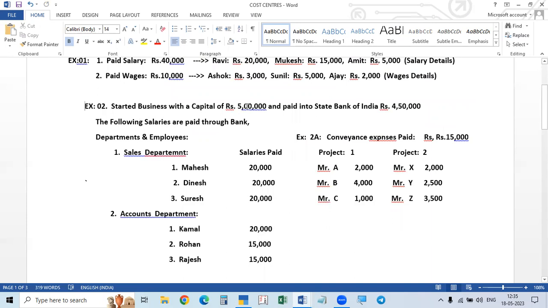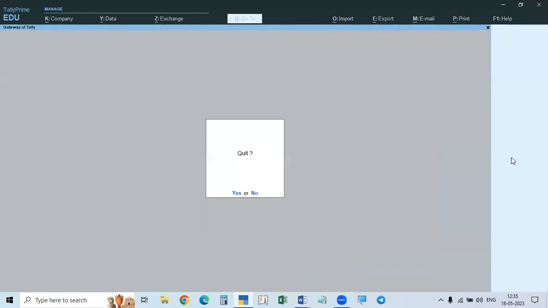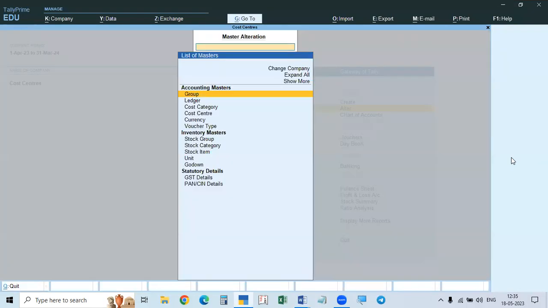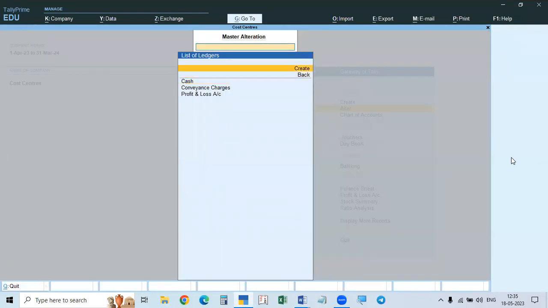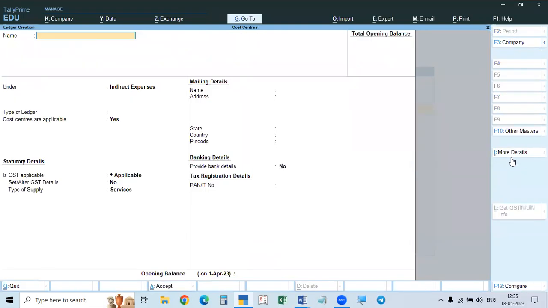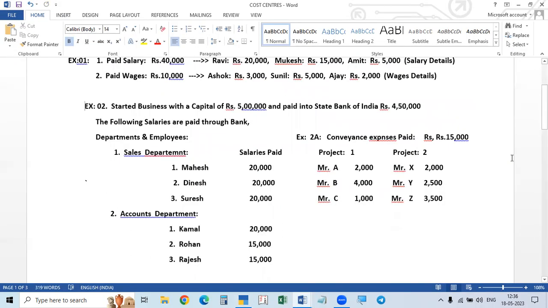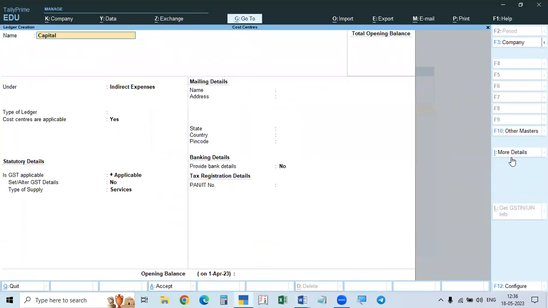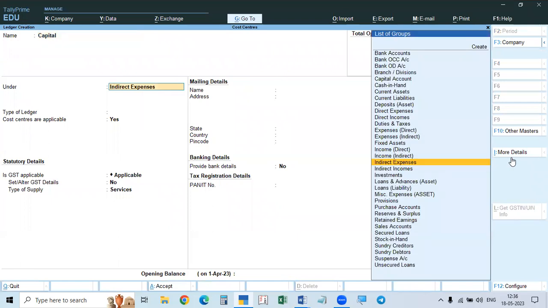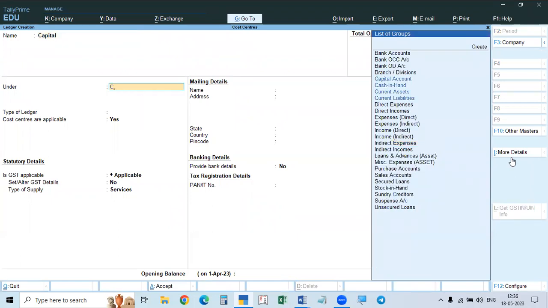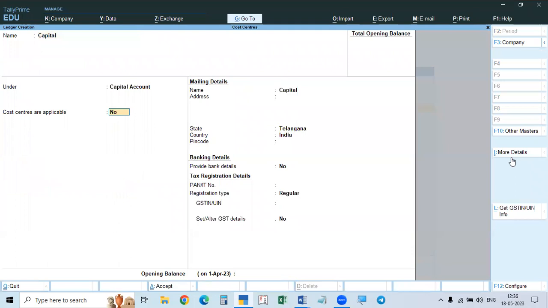Here, started business with a capital of 5 lakhs and paid into State Bank. So what do you have to do? You have to go to alter ledger, or here also you can create like this. First of all, introduced capital. So we have to create the capital account first. It will be under capital account only.